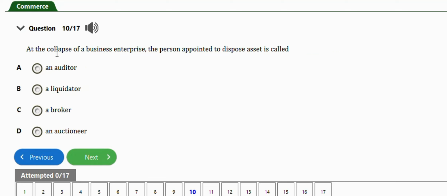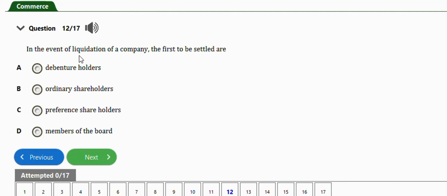So the next question will be this one. It says, at the collapse of a business enterprise, the person appointed to dispose asset is called liquidator. Option B. Next question is this. It says, in the event of liquidation of a company, the first to be settled are, we have debenture holders, ordinary shareholders, preference shareholders, members of the board. The right answer is option A, debenture holders.